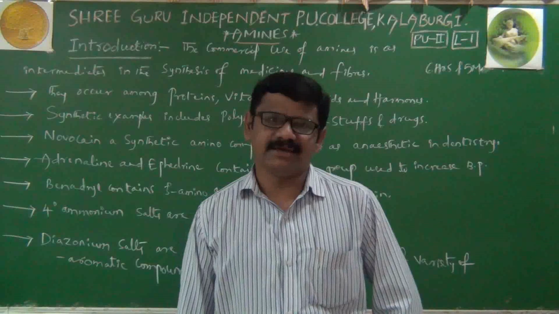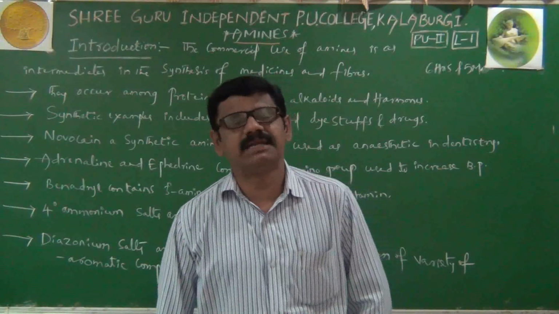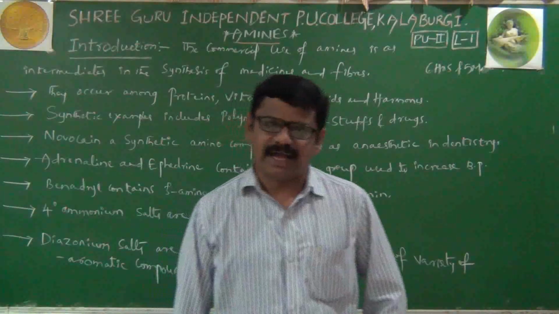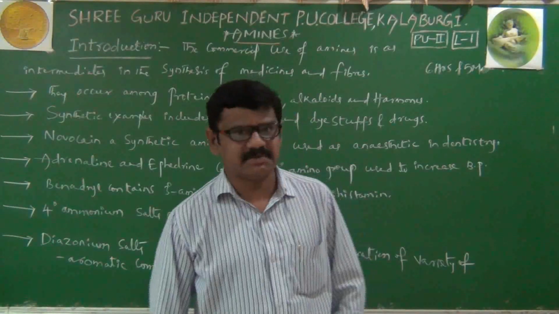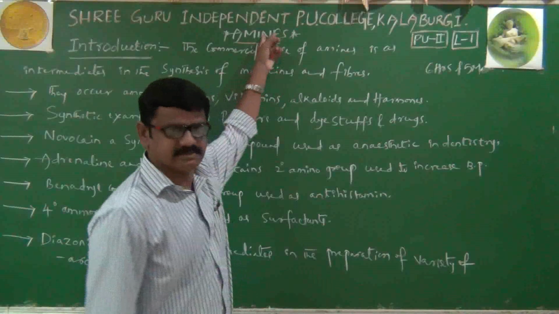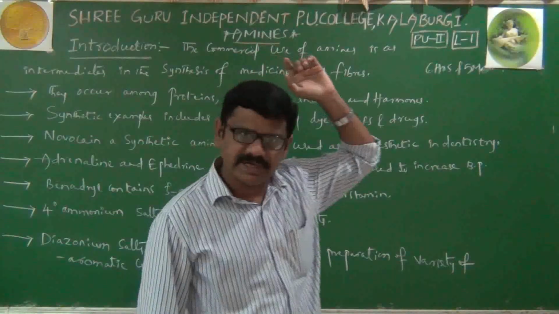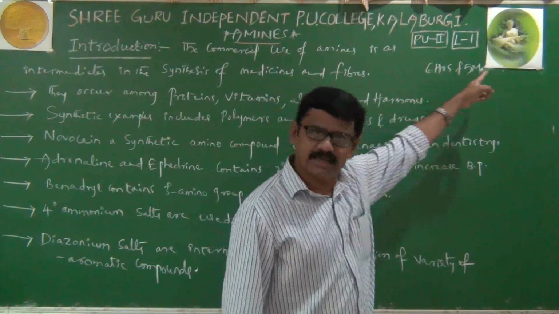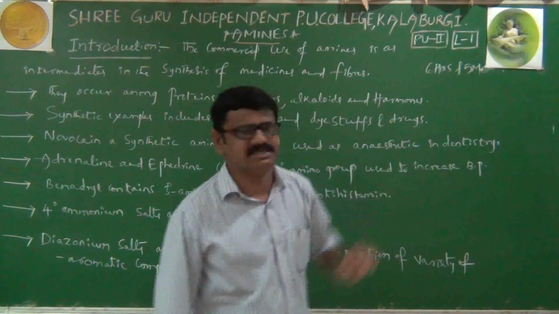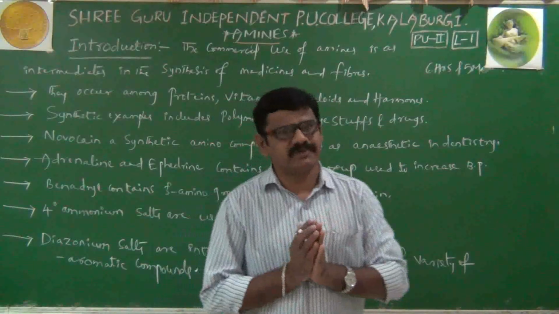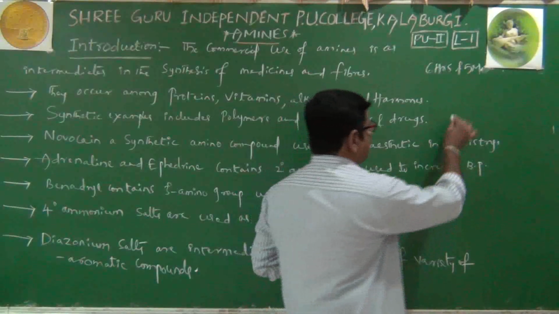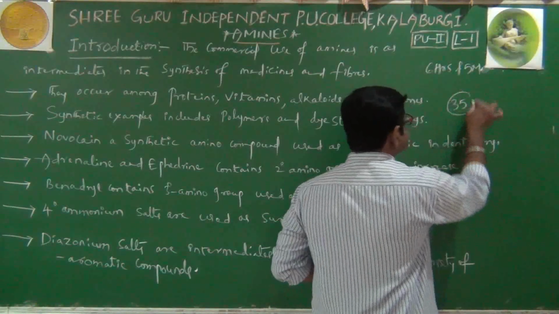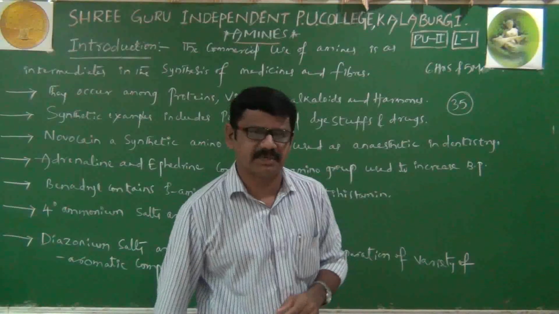As you know already, in my previous videos I have completed the electrochemistry topic, and in today's class I'll start with one of the organic chemistry topics, that is amines. According to our PUC board, a total of 6 hours and 5 marks are allotted to amines. In our PUC board chemistry question paper, question number 35 is related to the amines topic.